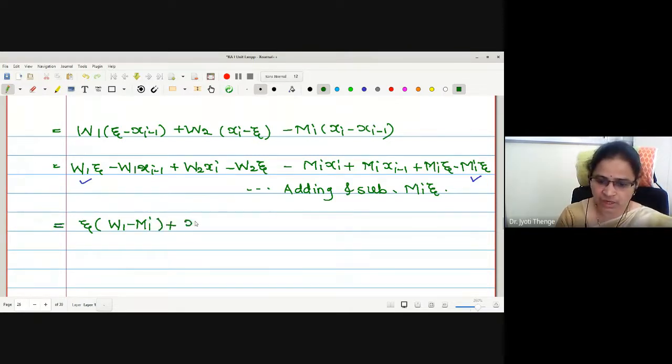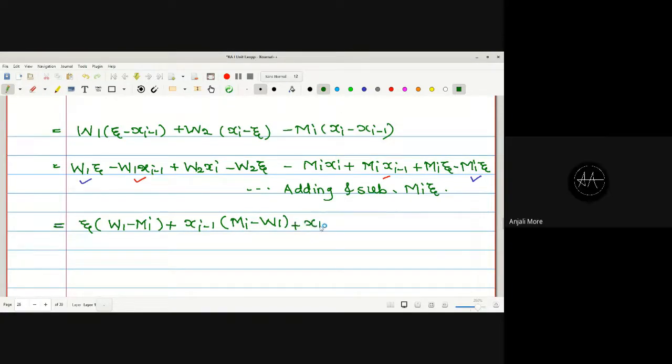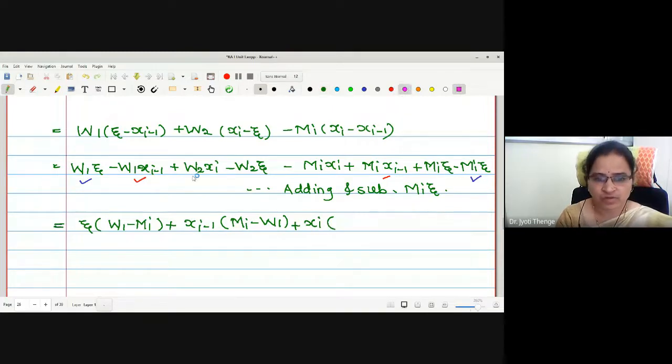Added with, let me collect the coefficient of xi minus 1. Where are the terms xi minus 1? Here it is and here it is. If I take xi minus 1 common, what remains is Mi minus W1, right? Next, I will take the coefficient of xi. Where are the terms xi? Here it is, W2 xi and Mi xi. Therefore, what will we have? W2 minus Mi, right?